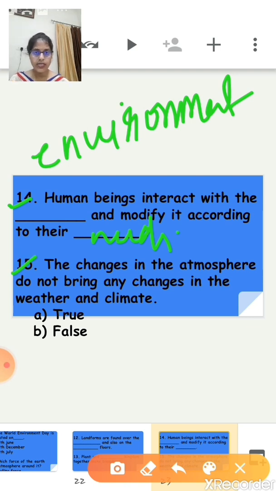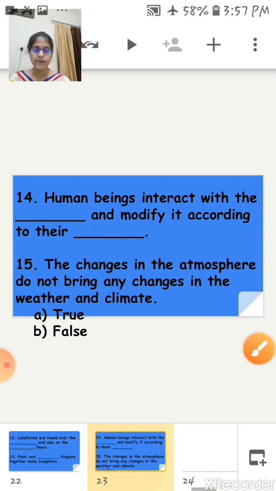Now the next question, 15th. The changes in the atmosphere do not bring any changes in the weather and climate. Now just tell me, is this statement true or false? That means the changes in the atmosphere do not bring any changes in the weather and climate. No, the answer is false. The changes in the atmosphere definitely bring changes in the weather and the climate. So the answer is B, false.